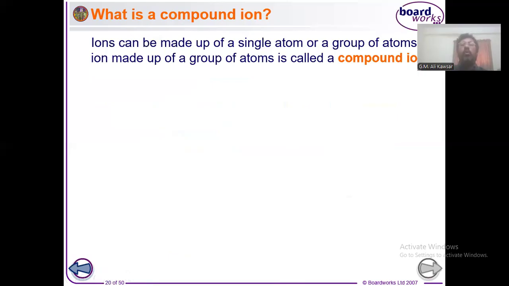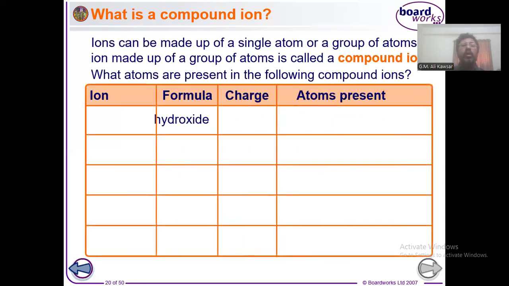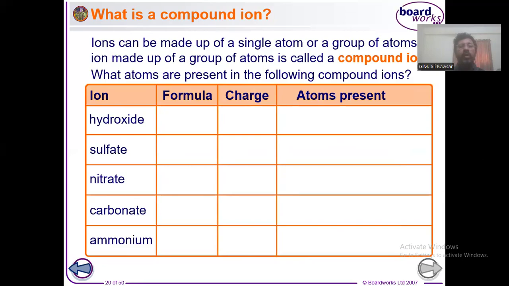What is a compound ion? In the case of some atoms, they sometimes make a group of atoms, and whenever they participate in a chemical reaction, the group works like a single atom. Several atoms form a group, and that group works just like an atom. The examples are here: hydroxide, sulfate, nitrate, carbonate, ammonium. In every case, they form a group.